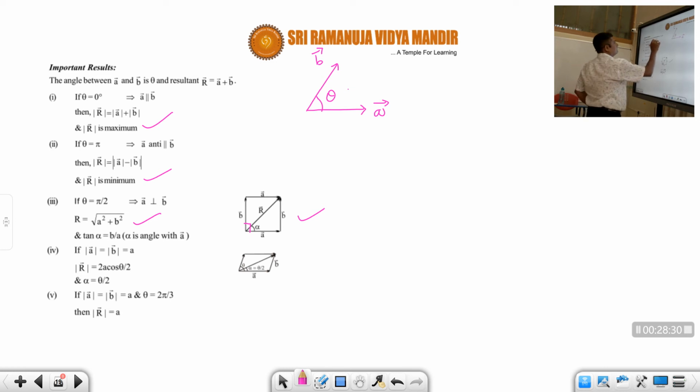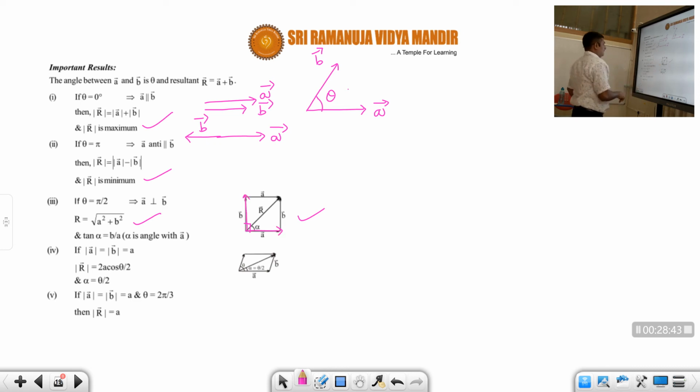Here in this case both are the same, a bar and b bar. In this case a bar is on one side, b bar will be on the left side. And now here one important result is there. If a bar equals b bar equals a, the resultant, by using trigonometry, you will get as R equals 2a cos of theta by 2.